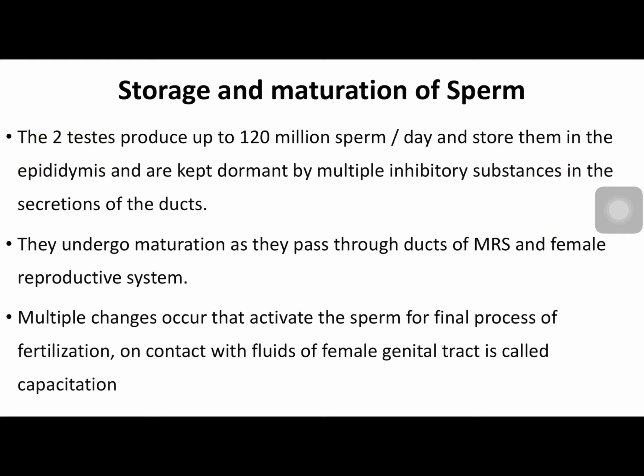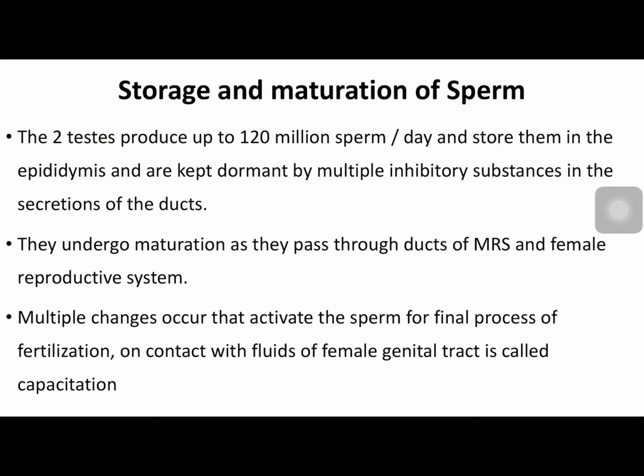Next, storage and maturation of sperm. Generally, 2 testes produce around 120 million sperms per day, and they are stored in the epididymis and are kept dormant by multiple inhibitory substances secreted from the ducts. They are kept dormant for a period of about 1 month, beyond which they can be ejaculated out. While moving through the male reproductive system and through the female reproductive system, they undergo maturation.